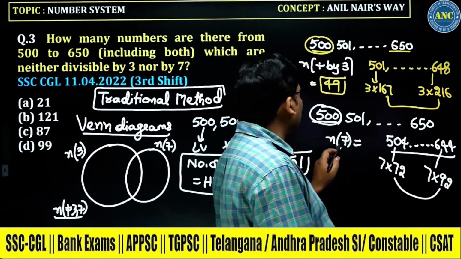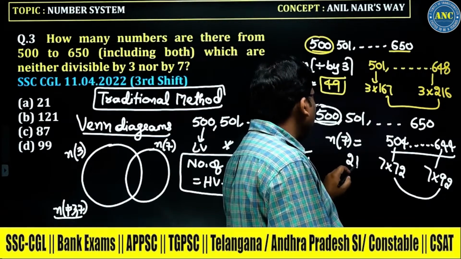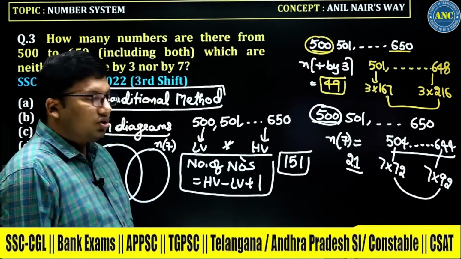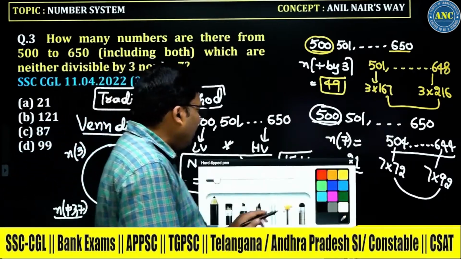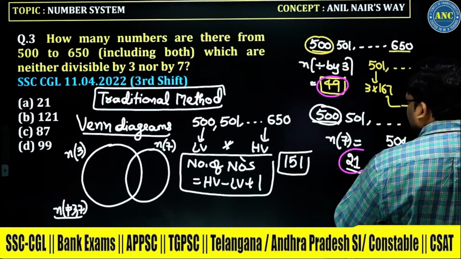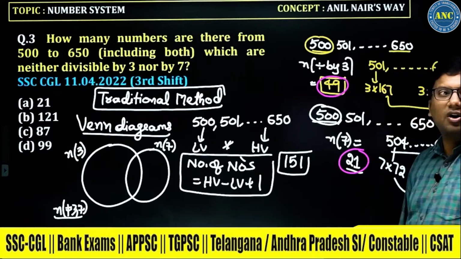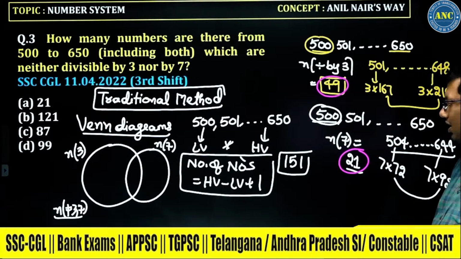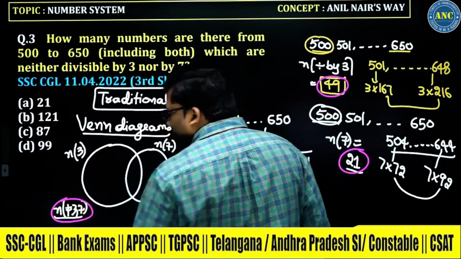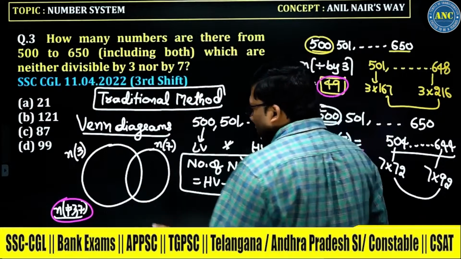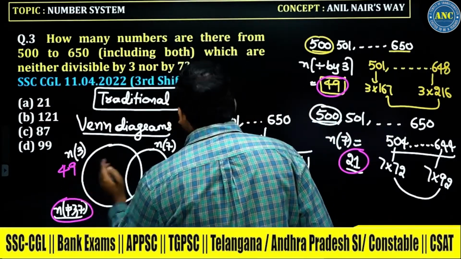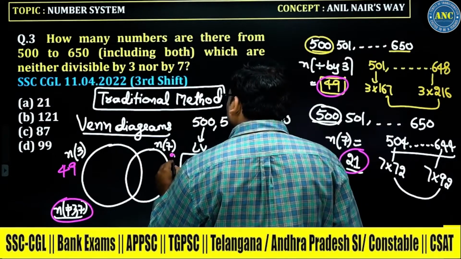From 72 to 92, total how many numbers? 92 minus 72 is 20, plus 1 is 21. So totally how many numbers are divisible by 3? 49. How many numbers are divisible by 7? It is 21. So this value we require. N of 3, how much did we get? 49. And this, how much did we get? 21.